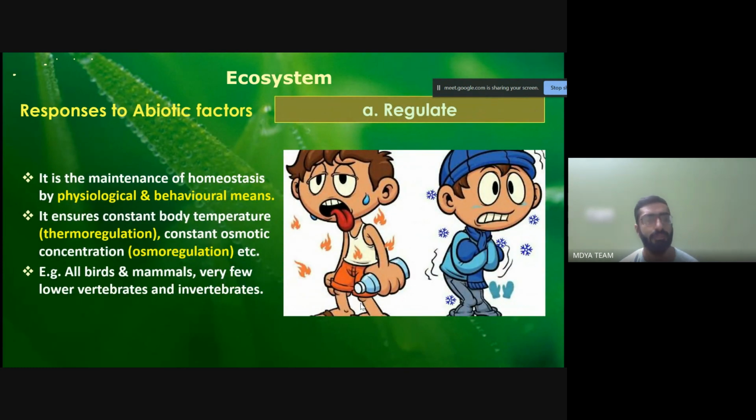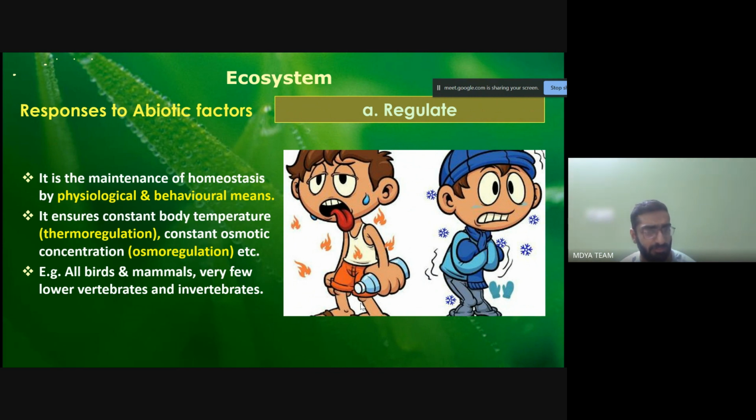Okay. So first we go on to regulation. How does regulation happen? It is how the contribution of regulation happens for the maintenance of homeostasis. So what is regulation?